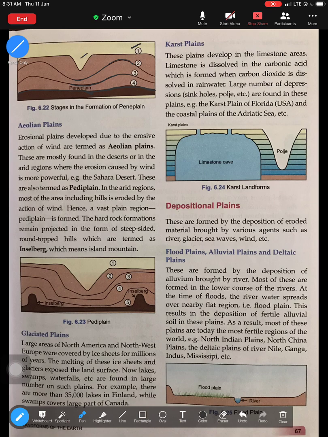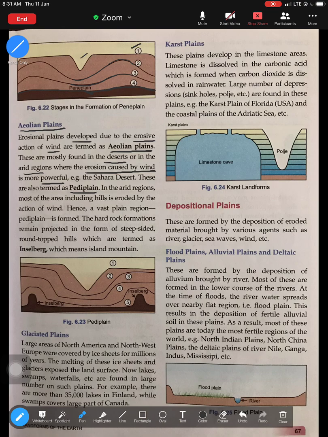Now, the second type of erosional plain is an Aeolian plain. These are basically plains developed due to the erosive action of wind. That is why we call it Aeolian, meaning something to do with wind. They are mostly found in the deserts or in arid regions where wind erosion is very powerful. As we all know, wind is the most important agent of erosion in desert areas. That is how Aeolian plains are formed, and one important feature in this is the pediplain.